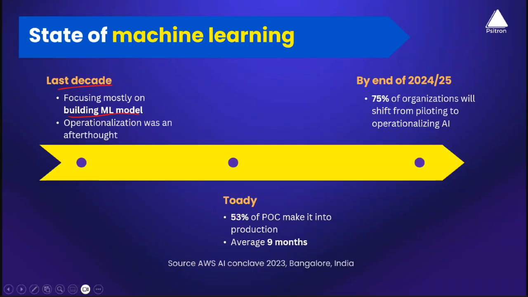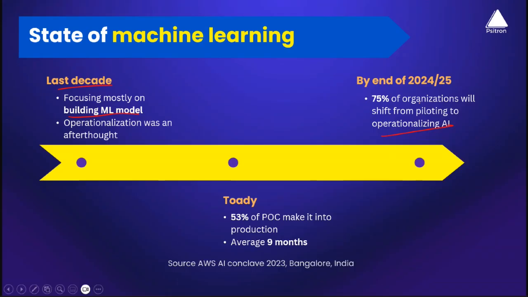So that means it takes an average of 9 months for any company to get started with and complete the operational part here. And you can expect by the end of 2025, almost 75% or more of organizations will shift from piloting to operationalization. Okay, good. That's good news, but what's that for you? How is that really helping you?